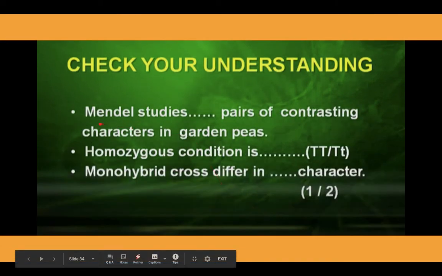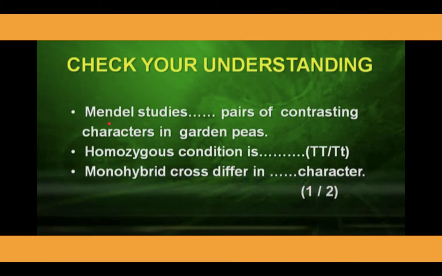And here is another set of questions that you can answer to check your understanding. Mendel studied pairs of contrasting characters in garden peas. How many pairs of contrasting characters in garden peas did he study? You have to fill that in here. Homozygous condition is capital T capital T or small t. Monohybrid cross differs in one character or two characters.